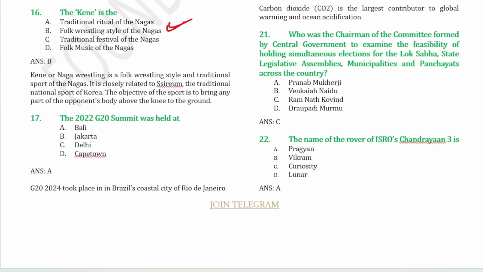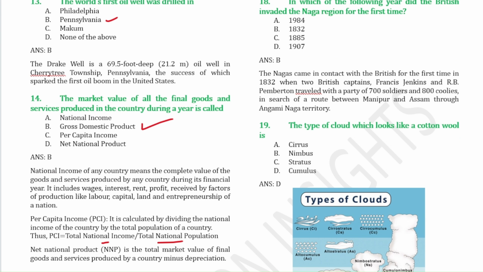Question 17 is also from current affairs. As per 2024, the G20 took place in Brazil in the coastal city of Rio de Janeiro. Next question, in which of the following years did the British invade the Naga region for the first time? They invaded the Naga region in the year 1832.